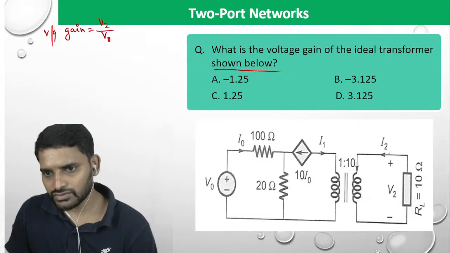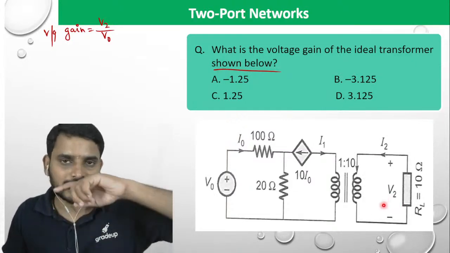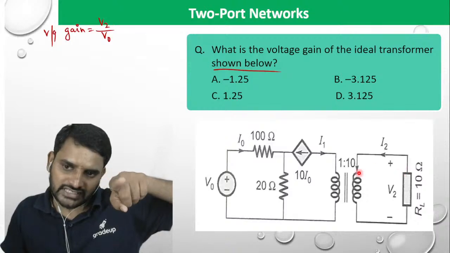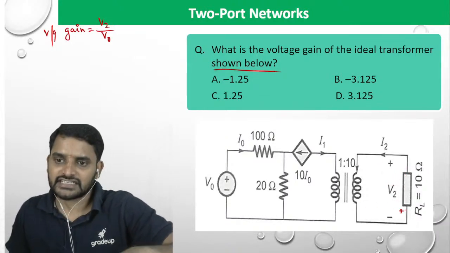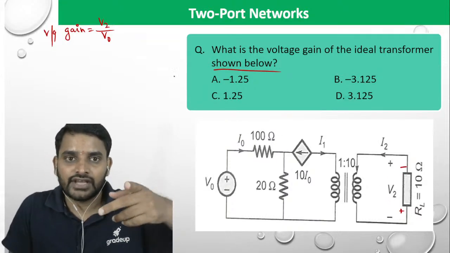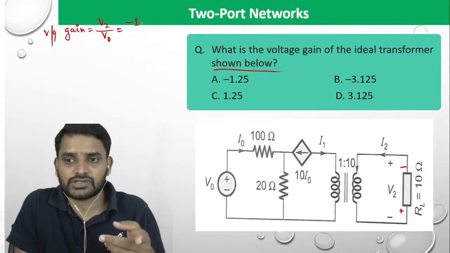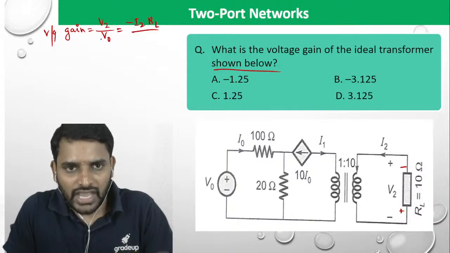What is V2? I2 is flowing in this direction in the given circuit. When the current is flowing in this direction, the entering terminal will be positive and the leaving terminal negative. But the given polarities are quite opposite. So V2 I can write as minus I2 times RL. RL I already know is 10. You have to calculate V0.